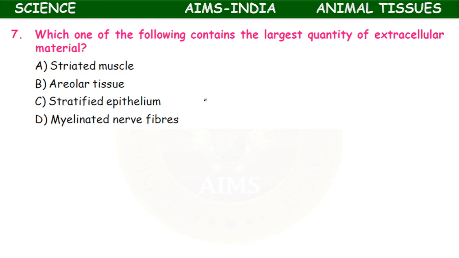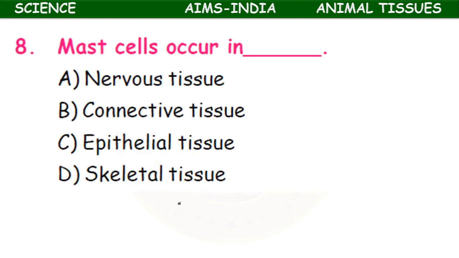So the largest quantity of extracellular material is present in the areolar tissue, which binds the other tissues and helps the organs to be held in position.